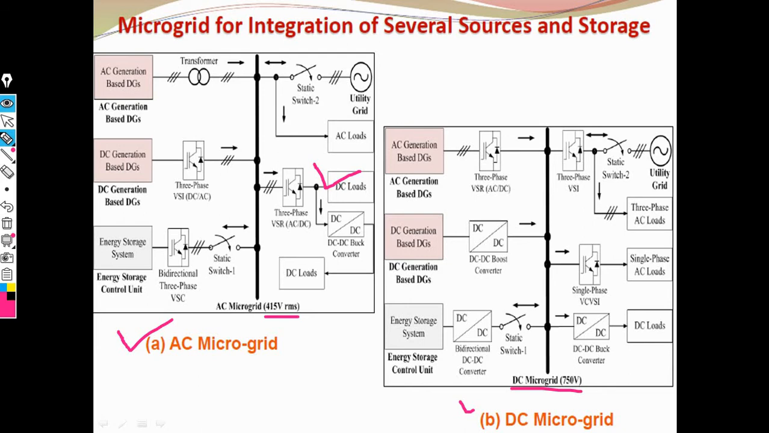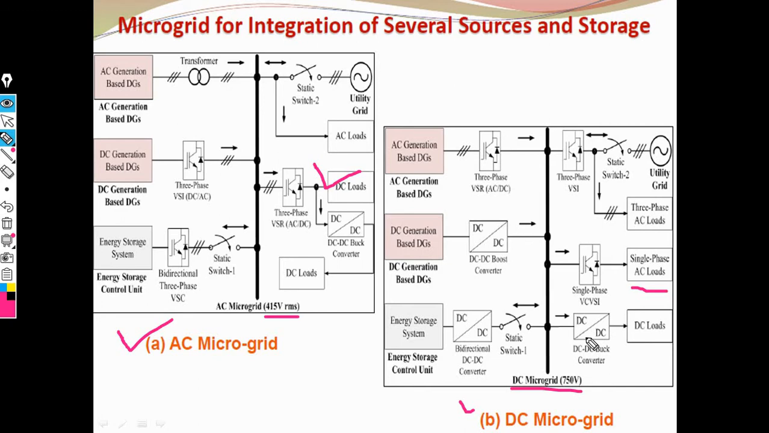Now we also need DC generation, and this DC generation is connected to the boost converter, that is a DC to DC boost converter. What is the meaning of boost converter? When the output voltage is greater than the input voltage, it is called a boost converter. This boost converter is also connected to a single phase voltage controlled voltage source inverter, where the AC load is here. This is the concept of DC generation.